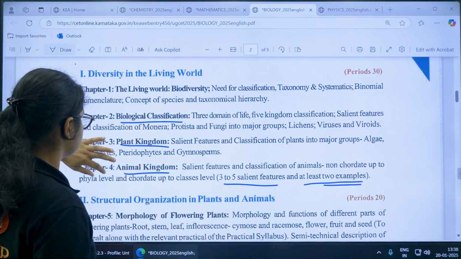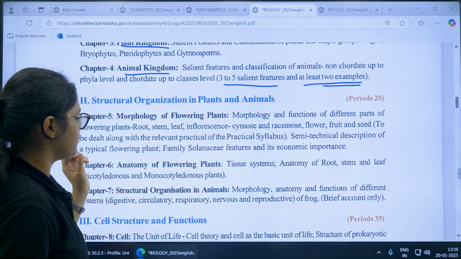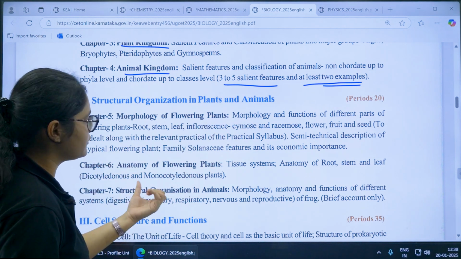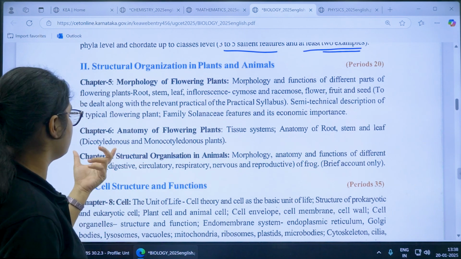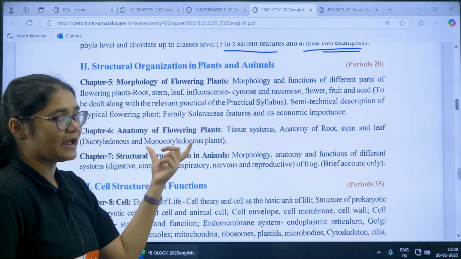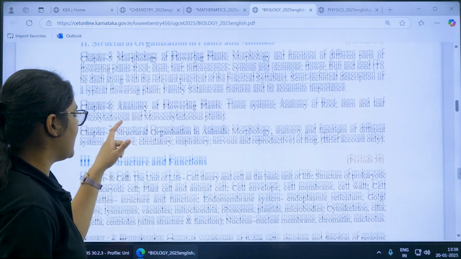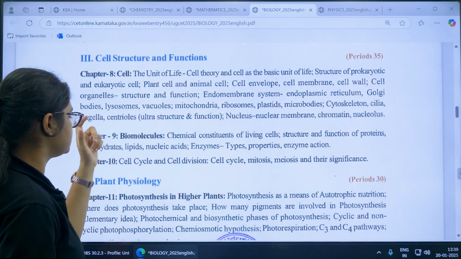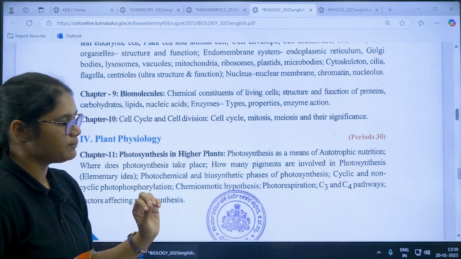Okay, next if we move forward, structural organization in plants and animals. Here you have morphology of flowering plants and anatomy of flowering plants. Then in stem and leaf you have to focus on dicotyledons and monocotyledons. Then structural organization in animals, structure and function, cell, biomolecules. Then this chapter, cell cycle and division, is very important.